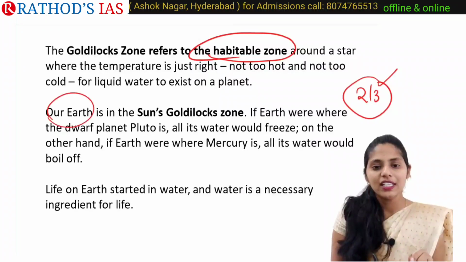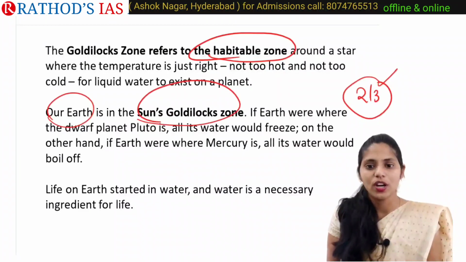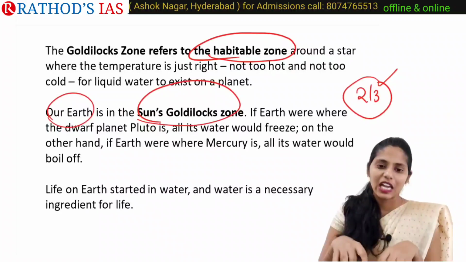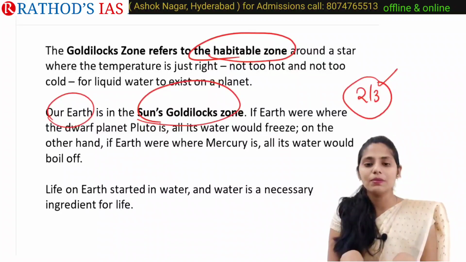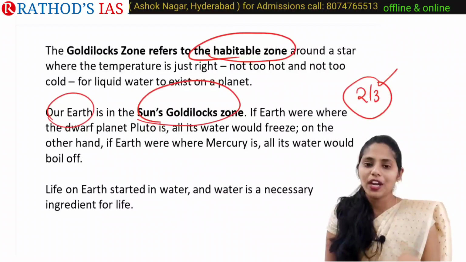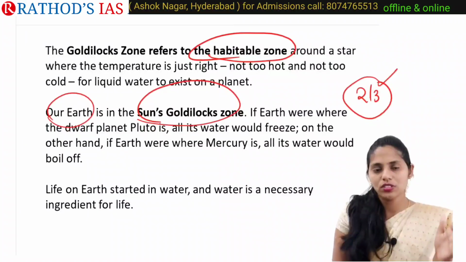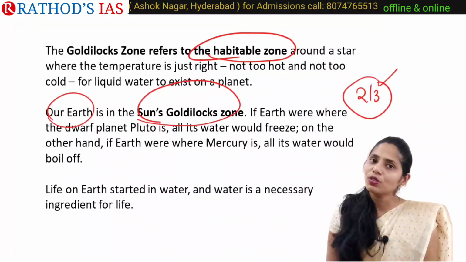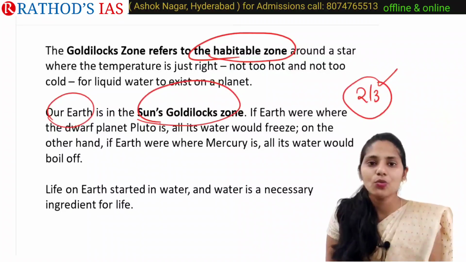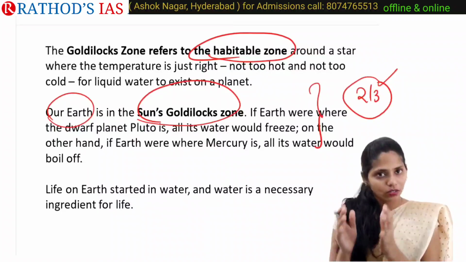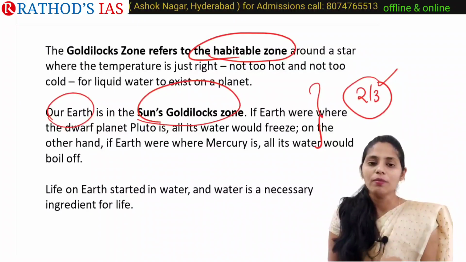So if Earth were at a dwarf planet like Pluto, with low temperature, water would freeze up, right? And on the other hand, if Earth were very near to the Sun like Mercury, there would be very high temperature, and because of this, water would be present in vapor form, right? But on Earth we can see water present in liquid form.